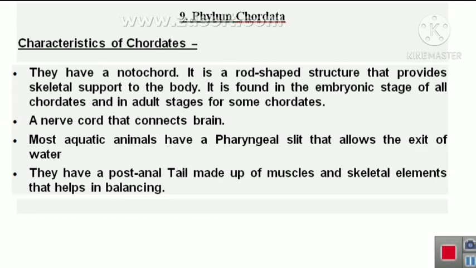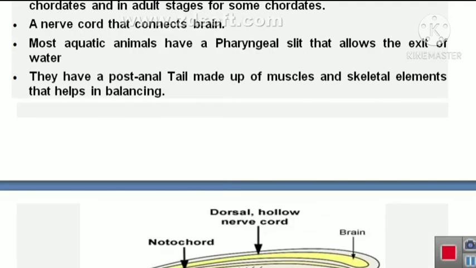They have a nerve cord that connects to the brain. Most aquatic animals have pharyngeal slits that allow the exit of water. They have a post-anal tail made up of muscles and skeletal elements that helps in balancing.